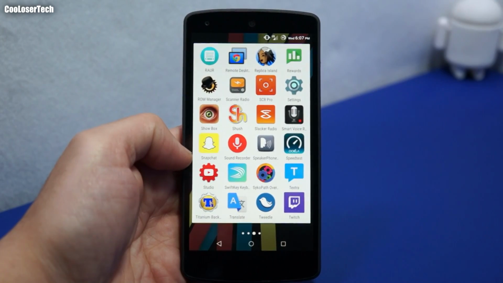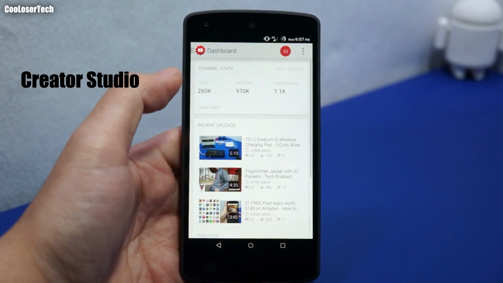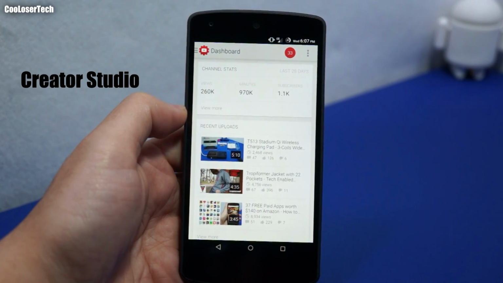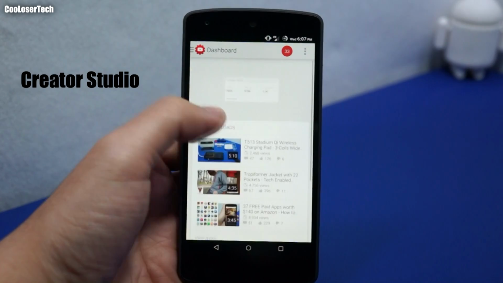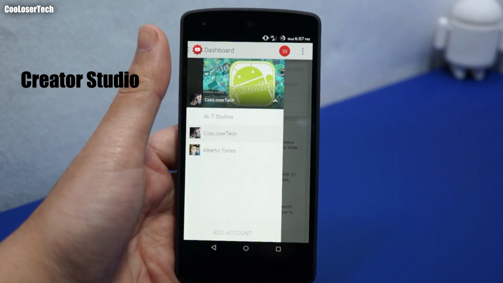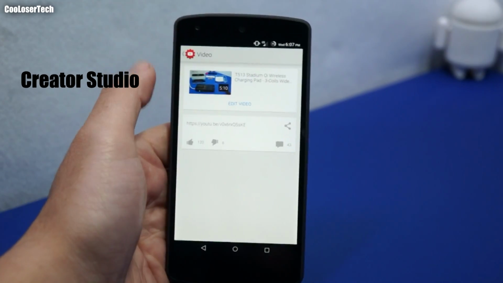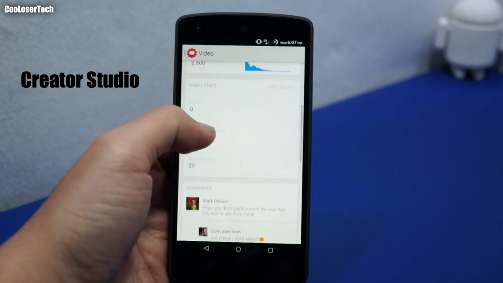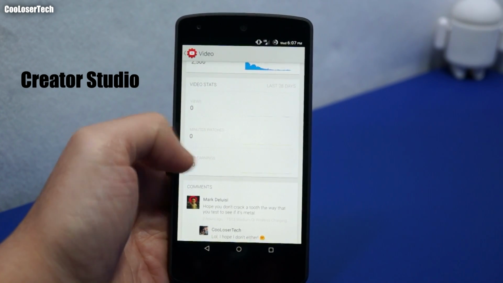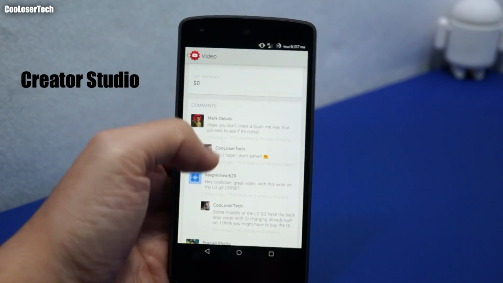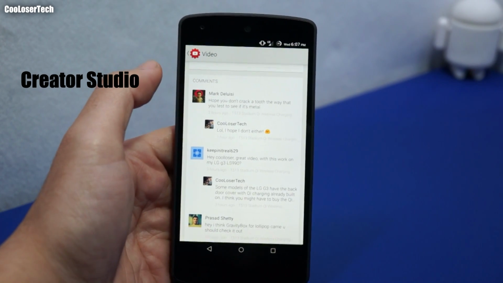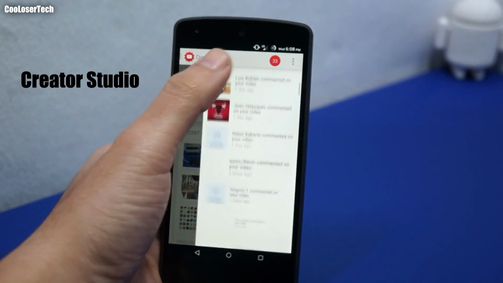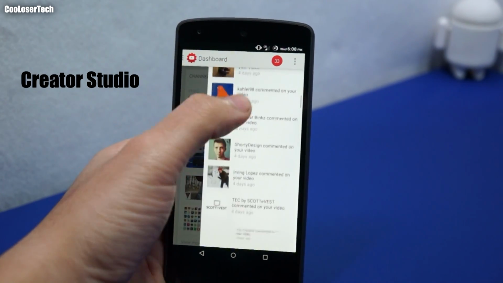And here we have YouTube Creator Studio. For YouTubers, this is perfect to manage and see your progress on all your channel stats. You can see your comments in here. Go to your other channels. When you click inside of it, you can see real-time stats and estimated money you've made. I haven't made anything off that video, so people think that I'm some kind of rich guy because I make YouTube videos, which is not true. I can reply and comment through here. A lot of these bubbles are already read through my Gmail.